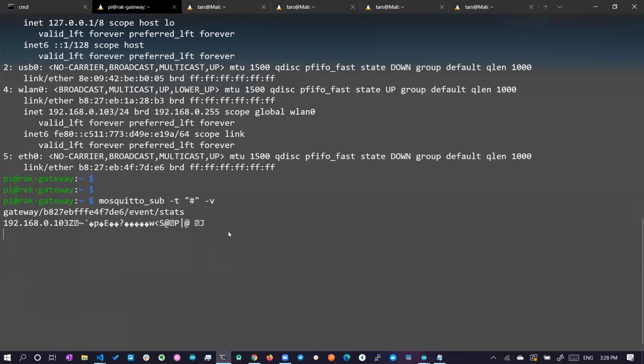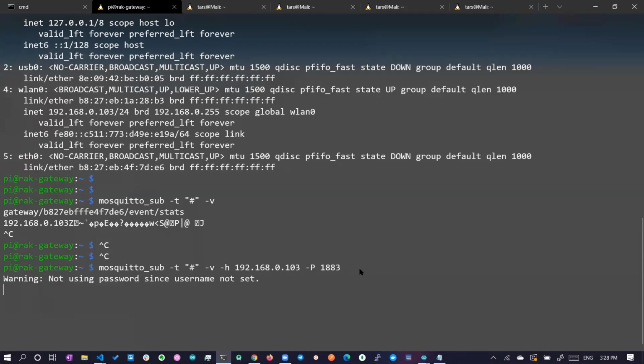And if you are trying to connect from outside, what you have to do is give the host. The host is 192.168.0.103. That is the Raspberry Pi IP address, and you have to give the port as well. Port 1883. I think capital P, because small p is used for password. Again, you can give the username, username new, and the password root, like this. We have not configured a username and password, but we have the IP address and port. This would still work because the password is not set. I think you have to use small p.